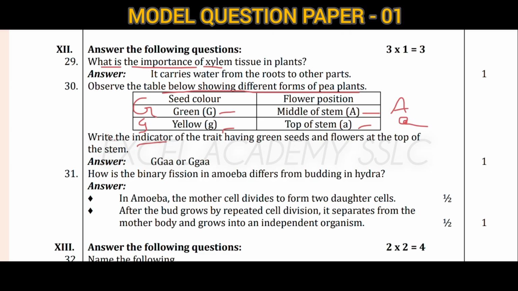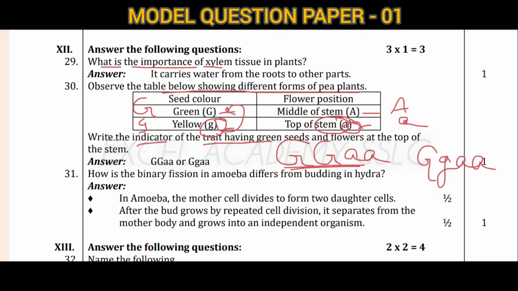Write the genotype of the plant having green seeds and a flower at the top of the stem. Means green seed and flower at the top of the stem means capital G, capital G, capital A, capital A. Means this will be one of the things we will get if we make this cross. After that we will get G, and this G two times, G G A. Okay, that we will get.